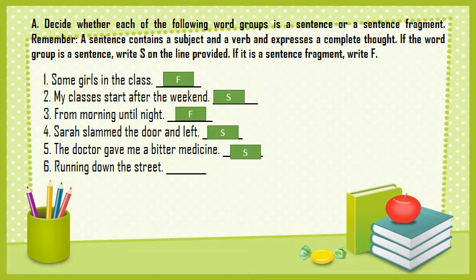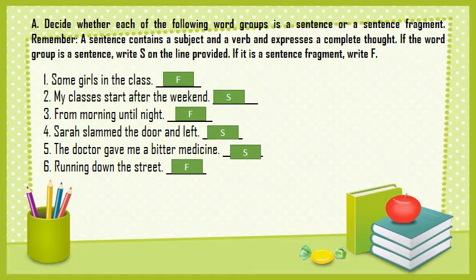The last one, running down the street. You might say that it starts with a capital letter and it ends with a period, so it's a complete sentence. No, sorry, it's not a complete sentence. Why? Let's see. Running down the street. Who is running down the street? Do I know? No, I don't know at all. So, is it a complete sentence? No, it is a fragment since it's missing a subject. Excellent. So it is a fragment.